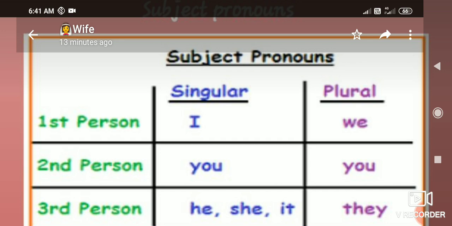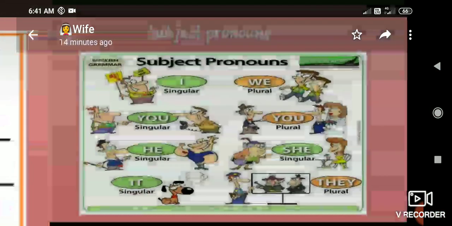Okay, close your eyes and say: first person singular I, first person plural we, second person singular also you, plural also you, third person singular boy means he, girl means she, animal or thing means it, and if it is plural you have to use they. Okay, keep it in your mind, children.